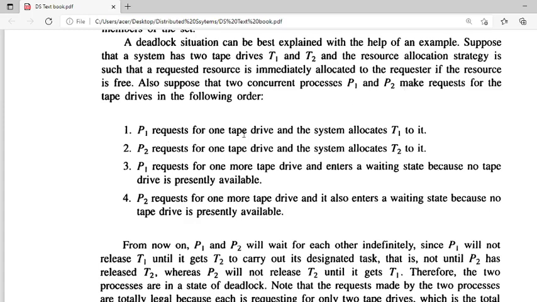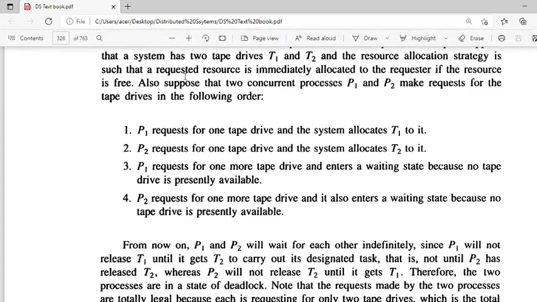So P1 requests one tape drive and the system allocates T1 to it. P1 is requesting that it wants to use one tape drive, and the system allocates the T1 tape drive to it. We have assumed that the resource allocation strategy is that a requested resource is immediately allocated to the requester. So after getting the request from P1, the system allocates T1 to it. And the other process P2 also requests one tape drive, and the system allocates the second tape drive T2 to it.